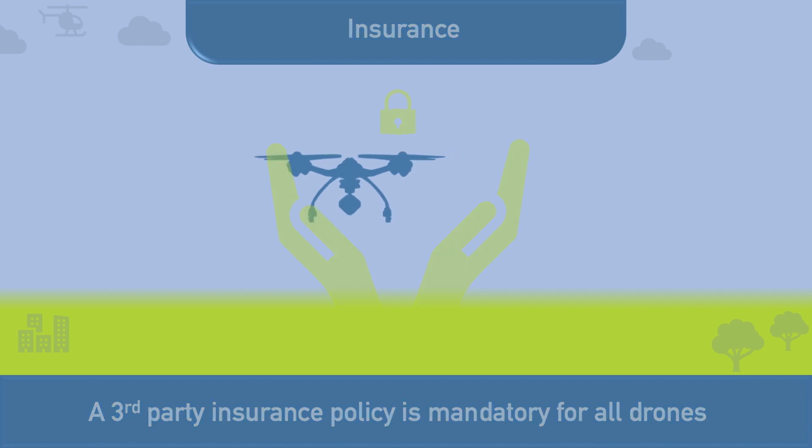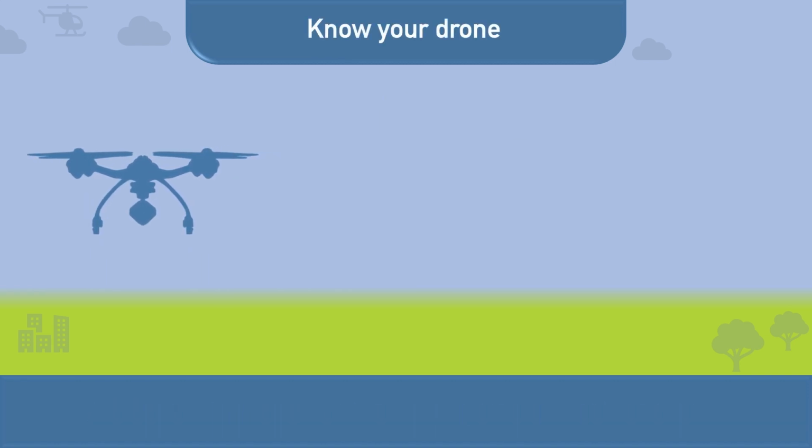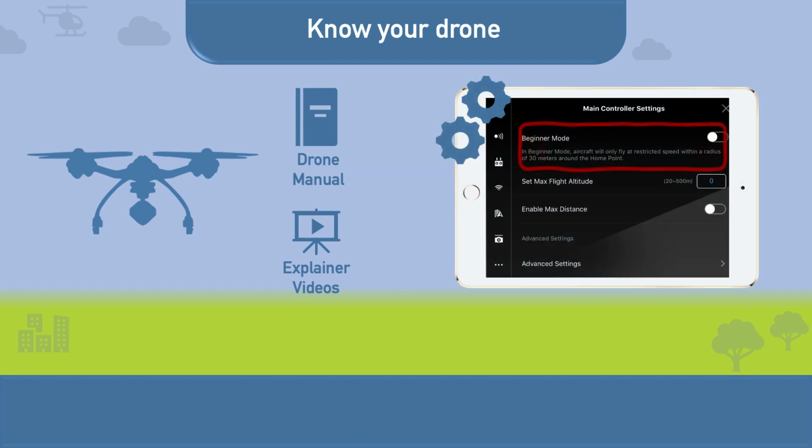It is very important that you get to know your drone. Although these aircraft are relatively easy to fly, there are several simple measures you can take that will ensure the safety of your drone and ensure you don't have an accident which could endanger the public or manned aviation. First, it is vital to read your drone user's manual and watch explainer videos, which are usually available online. Most drones have a beginner mode, which will limit the range and height of your drone and allow you to learn at a comfortable pace.